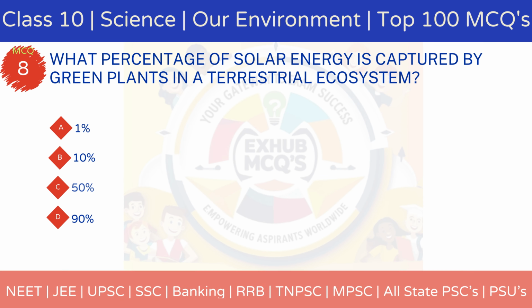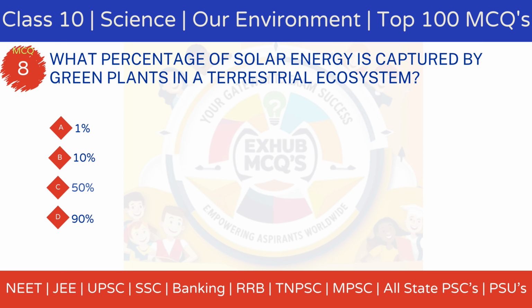MCQ 8. What percentage of solar energy is captured by green plants in a terrestrial ecosystem? Option A, 1%. Option B, 10%. Option C, 50%. Option D, 90%.